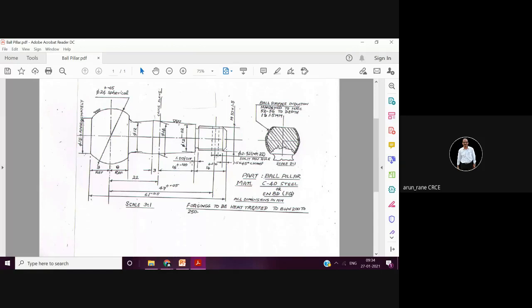Then there is an undercut of 1.5. Why is this undercut required? There is a reason why this undercut is required. You have to tell me. Then this is the symbol for threading. Everyone of you is familiar with it now. The threading size is M10 by 1.5, 10 being the nominal diameter and 1.5 the pitch.